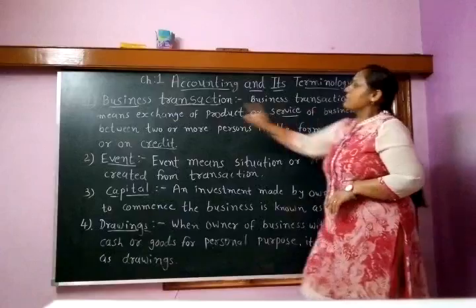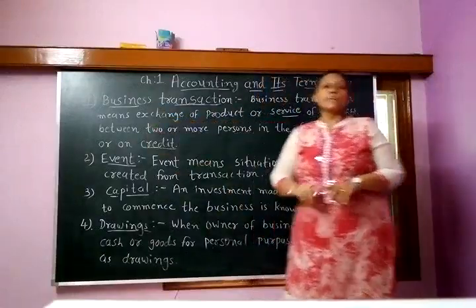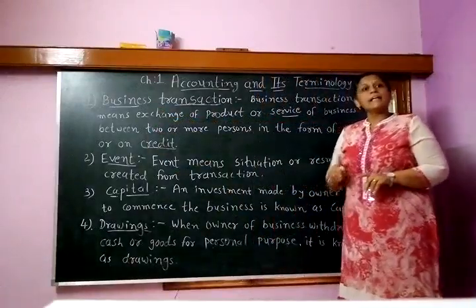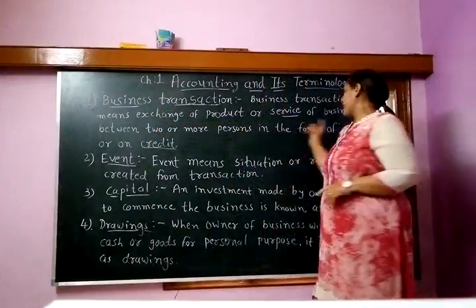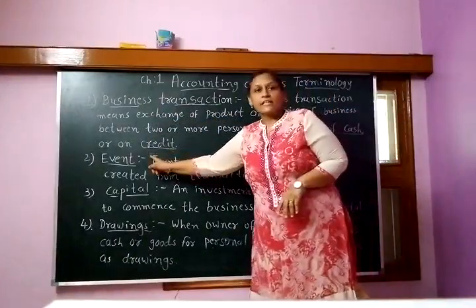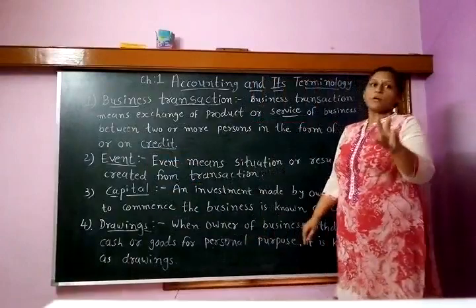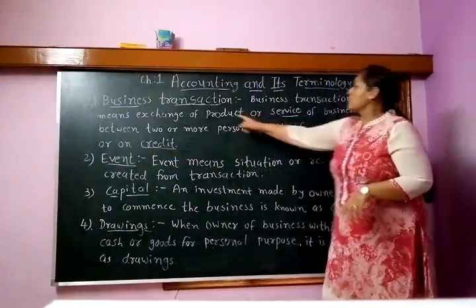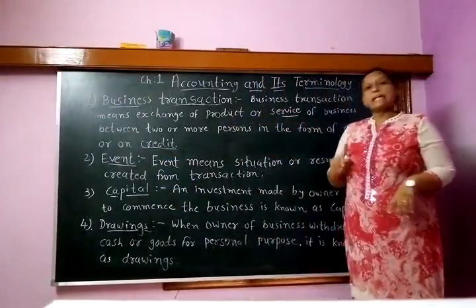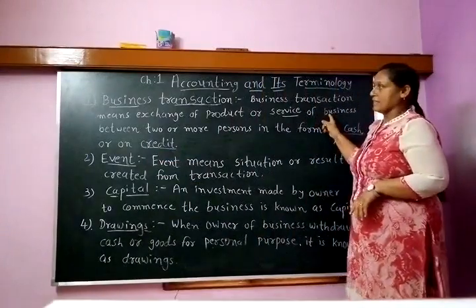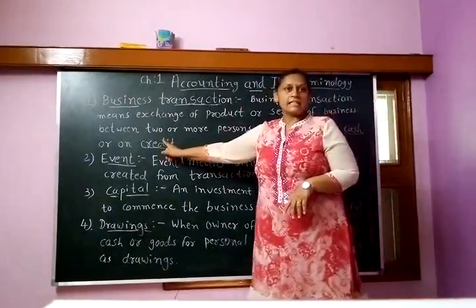So a business transaction is mostly an economic transaction, cash or credit, between two or more parties about goods, product or service. That is our business transaction.